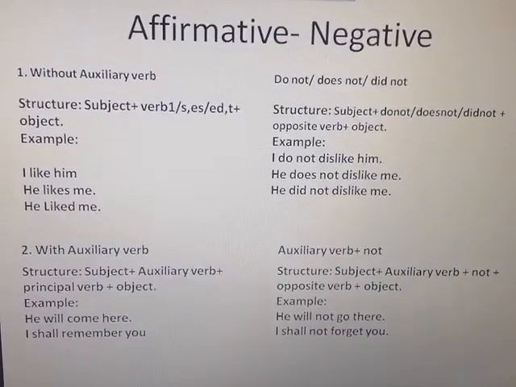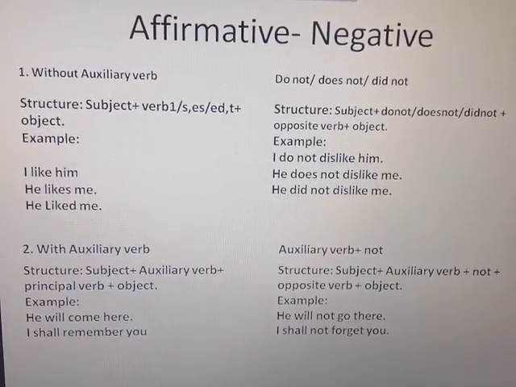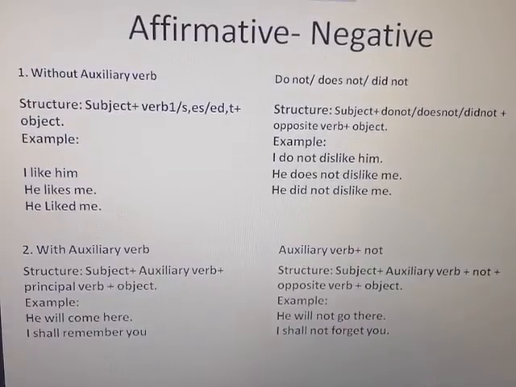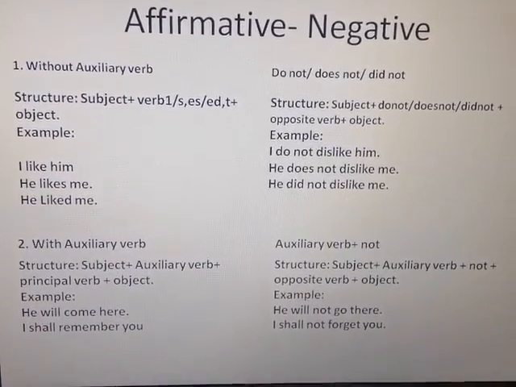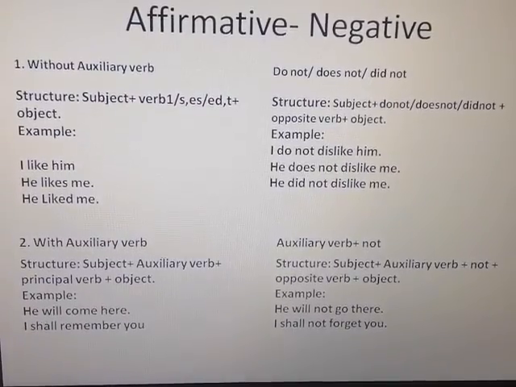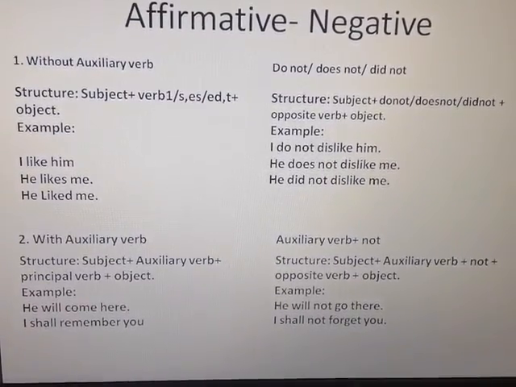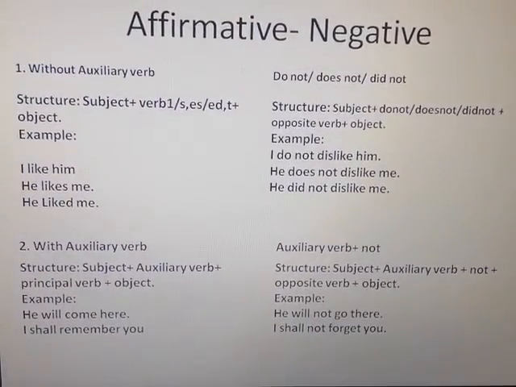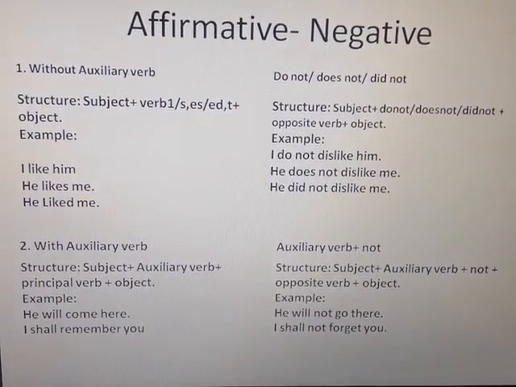He will come here. He will not go there. Will is an auxiliary verb. There, not is used, and the opposite words come and go. Okay, I shall remember you. I shall not forget you. Okay. Now, another rule: